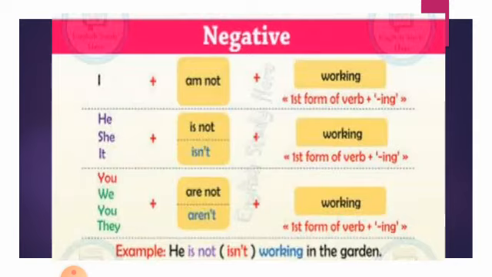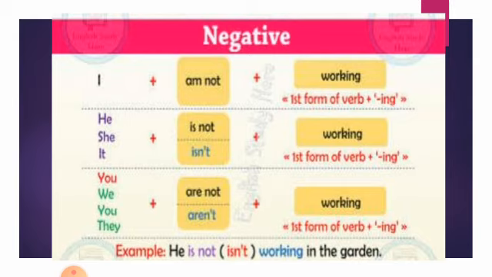Now for the making of negative: subject plus am, are, is, not, plus verb ing form, plus object. For example, I am not working in the garden, he is not working in the garden, she is not working in the garden, it is not working.